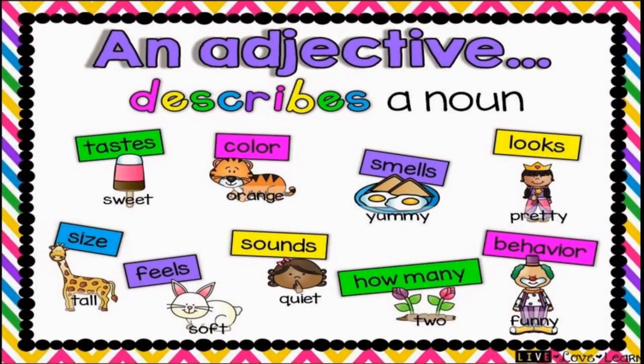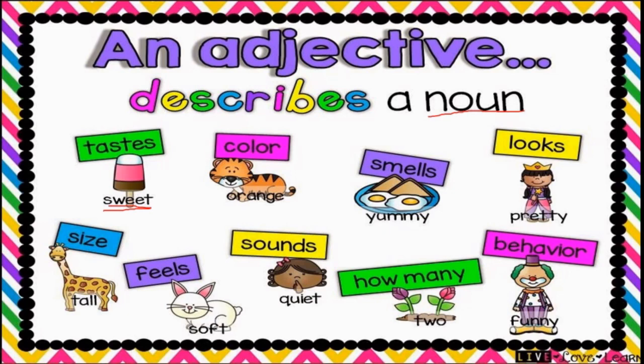An adjective describes a noun. You know that noun is nothing but the name of a person, place, thing, animal, etc. Correct? You are thorough with the noun, isn't it? Now, here we can see this is ice cream. What is the taste of this ice cream? Sweet. See, this is an adjective.